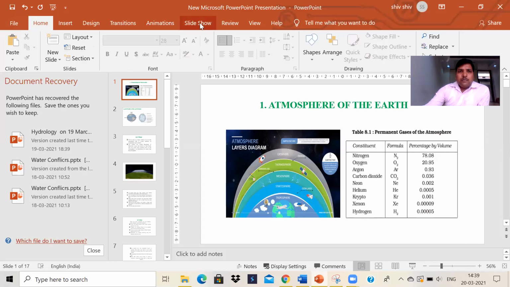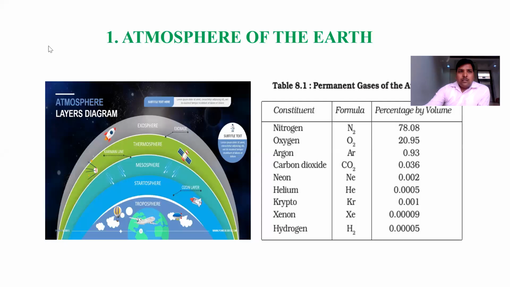Okay. So I am sure that you would be watching this slide. Students, on the left hand side, this is our earth, the blue colored structure. The gaseous covering which is surrounding the earth is its atmosphere, which has different layers: troposphere, stratosphere, mesosphere, thermosphere, as well as exosphere.